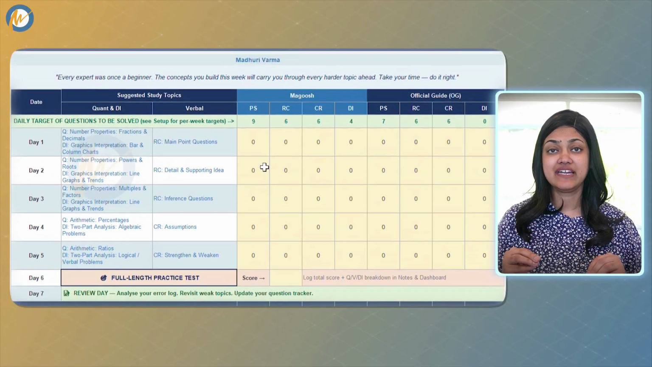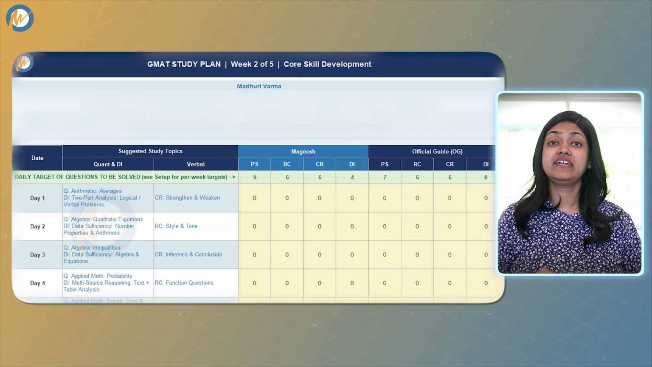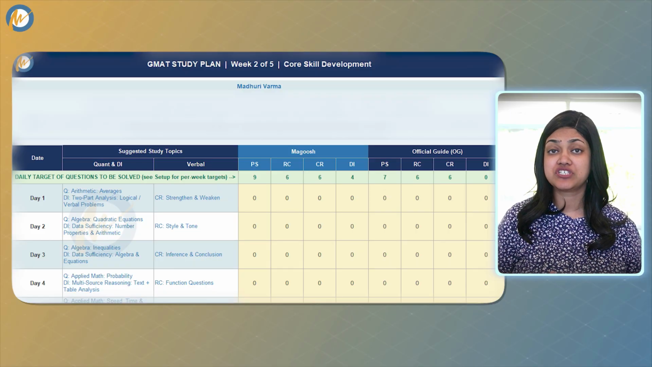Each week sheet is structured around a 7-day week. Days 1 through 5 are your study days, day 6 is full-length practice test, and day 7 is your review day, which I want to talk about in a moment because it is genuinely the most important day of the week. For each of the 5 days, the planner tells you what topic to study for quant and what to study for verbal and data insights. These topics are sequenced in a specific order. Foundational concepts first, then course development, then advanced topics, and then timed revision in the final weeks. The sequencing is not random. It is built around the GMAT Focus Edition syllabus and the order in which it makes most sense to learn these things based on difficulty level and the frequency at which those topics are tested in the exam.